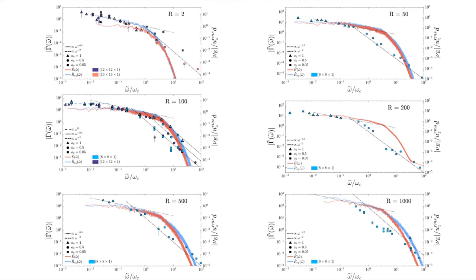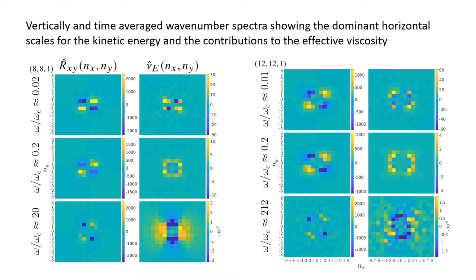It's quite robust. Something else worth mentioning is that we can look at the spatial contributions, so what scales are contributing the most to, say, the effective viscosity, this nu E. This also has the Reynolds stress, but I've not had time to talk much about that. For the effective viscosity case, we've got low frequency, intermediate frequency, and high frequency regimes top to bottom, and we're seeing the contributions to the effective viscosity at what scales. Since these are all constrained to small wave numbers, it's the largest scales that dominate the contribution to the effective viscosity.